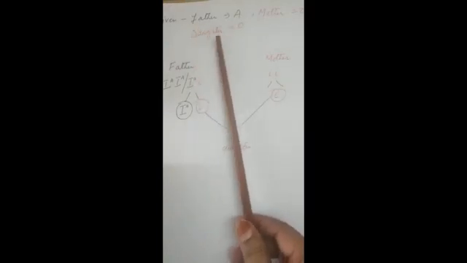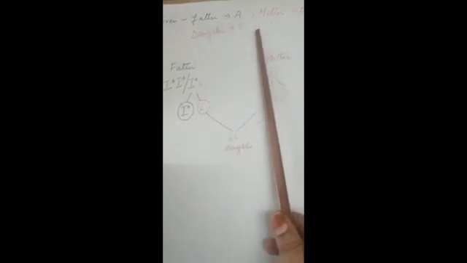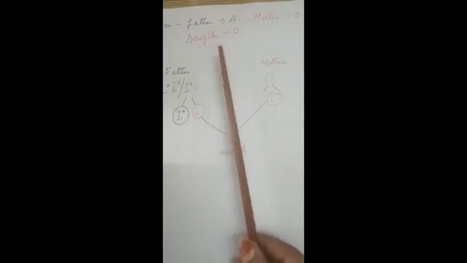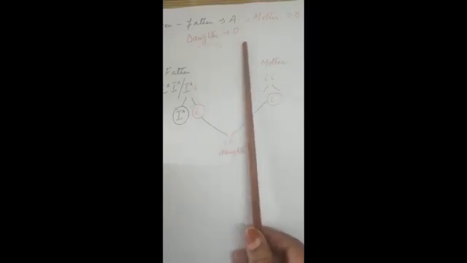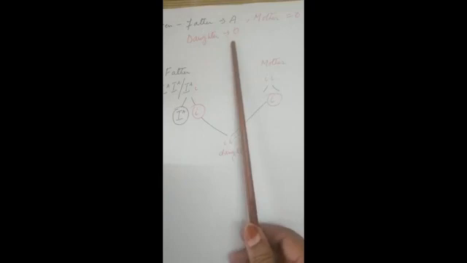It is mentioned that father has got blood group A and mother has got blood group O, and their daughter also has got blood group O. Okay, so till now we know that A is dominant, O is recessive in nature.